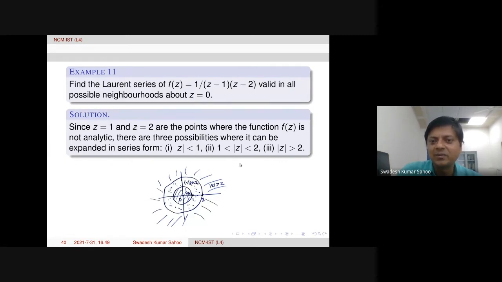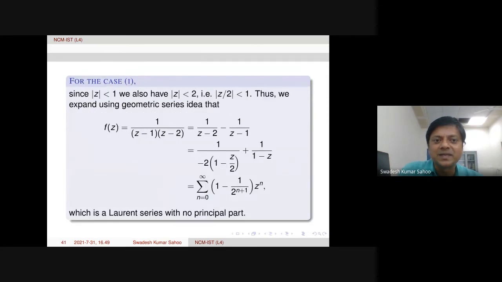But the second one, both will be there. Let's see. So by taking the points where the function is actually not analytic, we can take the regions, all these type of possibilities. And similar examples are there in the tutorial sheet, you can compute, for instance.